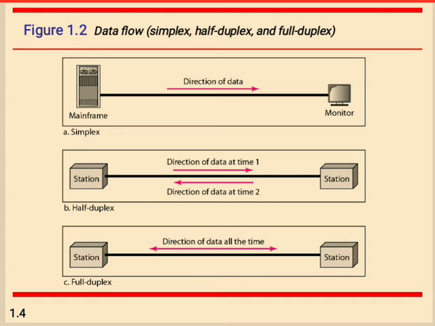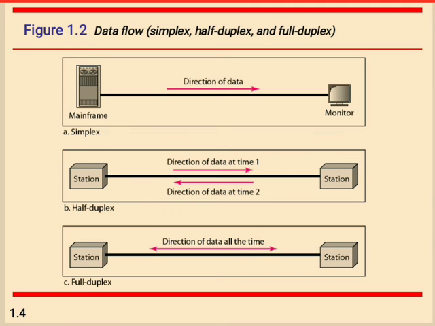So here one direction works only once at a time, and we cannot access these two directions simultaneously in the half duplex, while in the full duplex we can access data simultaneously station to station.